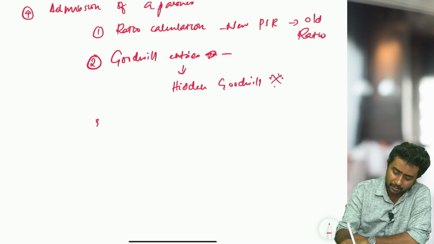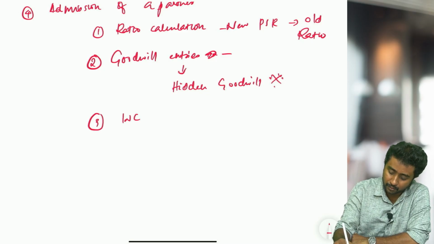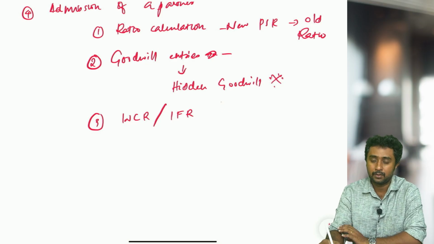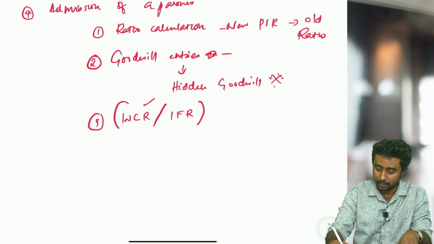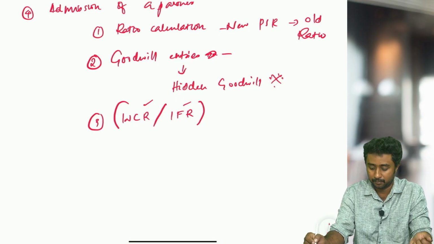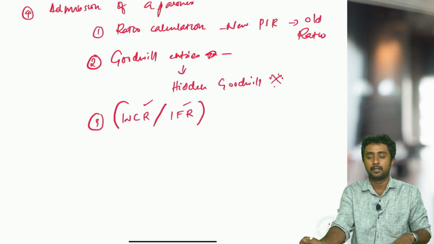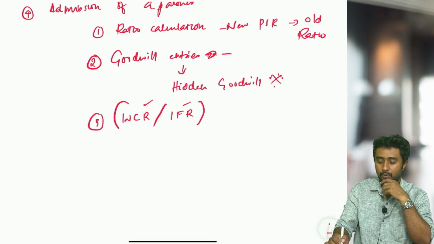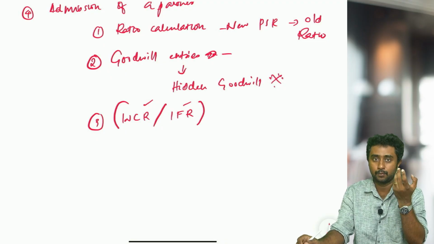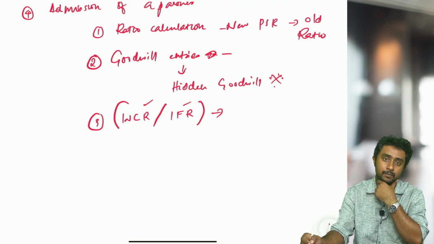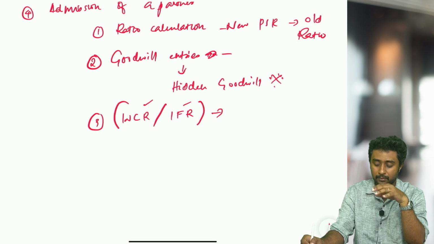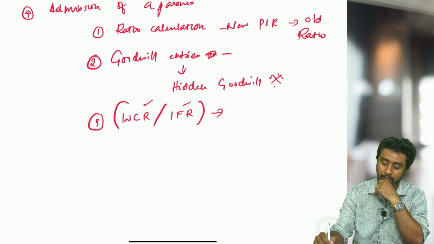Next, obviously, are all the reserves, especially workmen compensation reserve and investment fluctuation reserve. Study these two cases well. Once you study this topic in this chapter, you can do any chapter's sums or pass any chapter's journal entries. So make sure you do the workmen compensation reserve related adjustments and the investment fluctuation reserve related adjustments. These are some of the most important topics in this chapter.